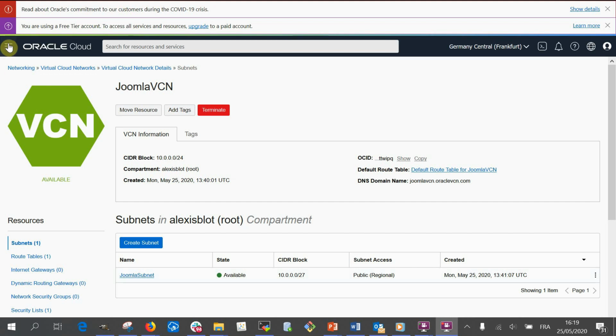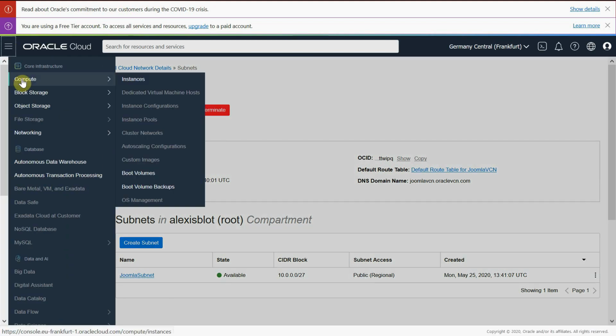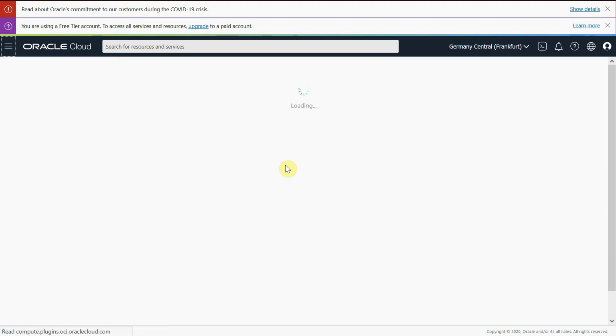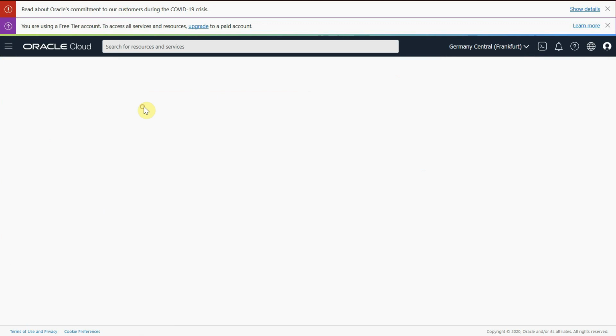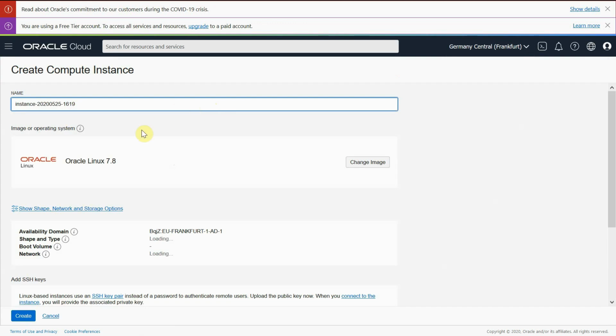So now let's create the instance, the VM. So we go to compute instances. We are still in my compartment in the Frankfurt region. So we click on create instance. We put a name. We keep the default.